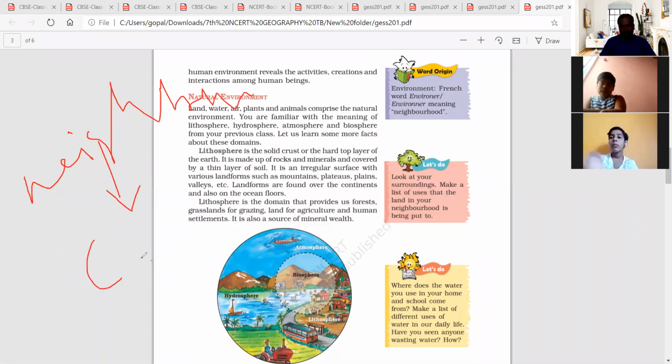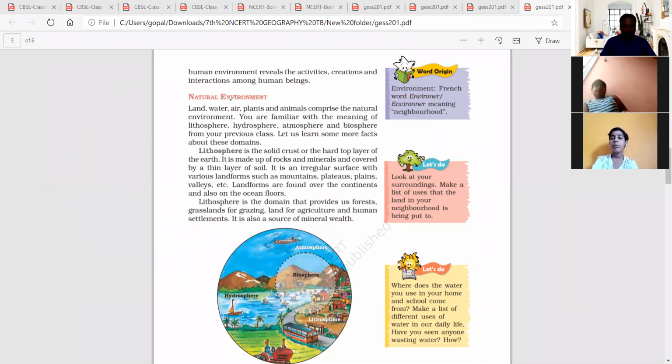So in this French word, the meaning of environment is just neighborhood. That means all the living things present in the surrounding places are called environment.